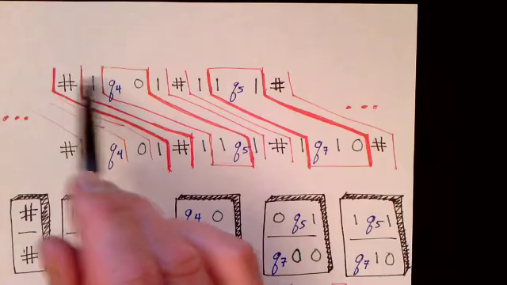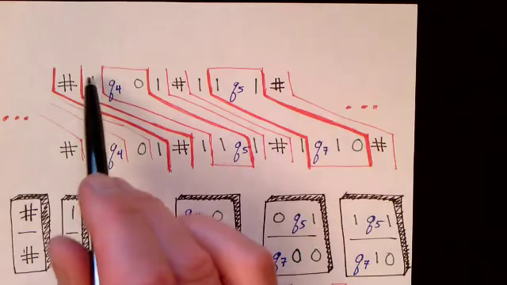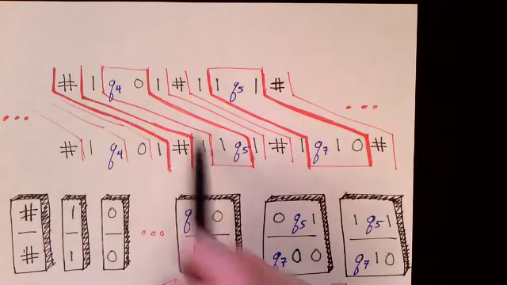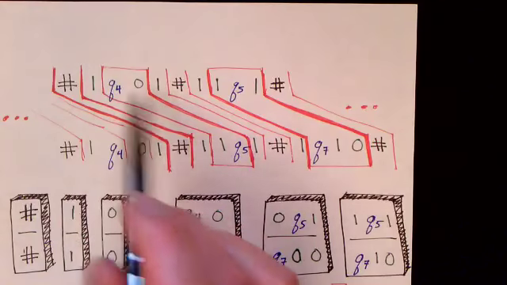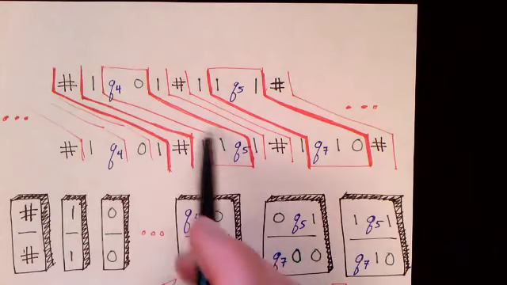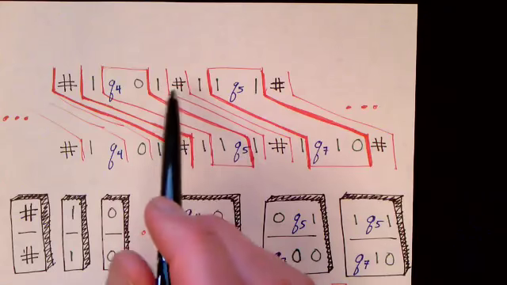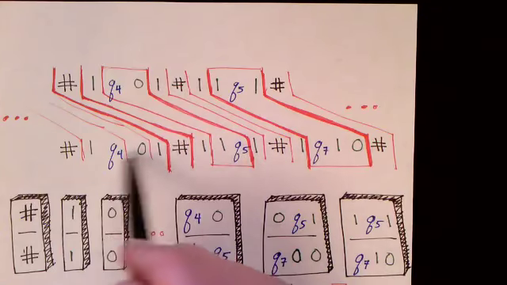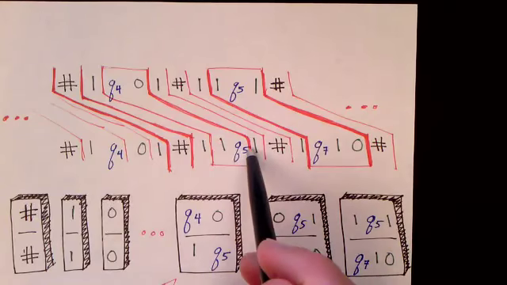So a tile like pound over pound just copies the pound sign. 1 over 1 just copies the 1. And any other symbols that are on the tape get copied likewise. And then where the head is, we copy and make a few changes to change to a new state and replace characters. And so in that way we've gone from state Q4 to Q5 and made a change to the tape.